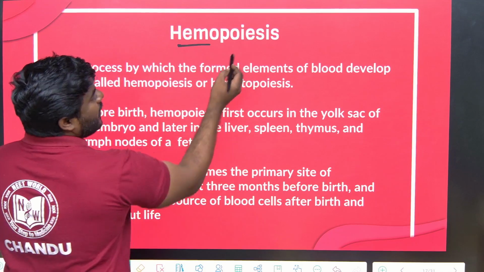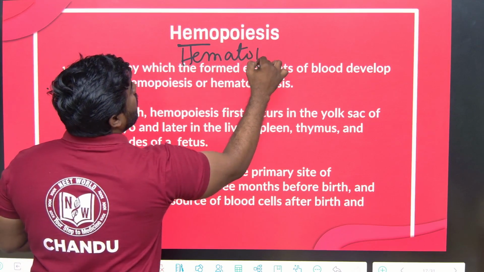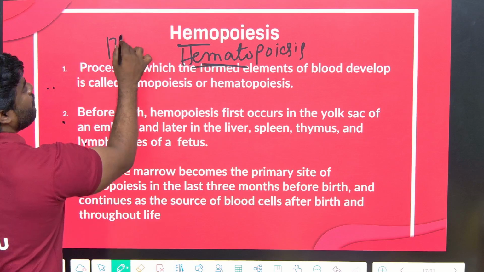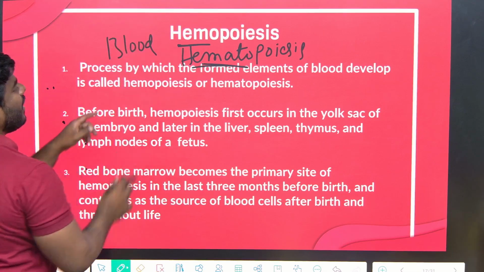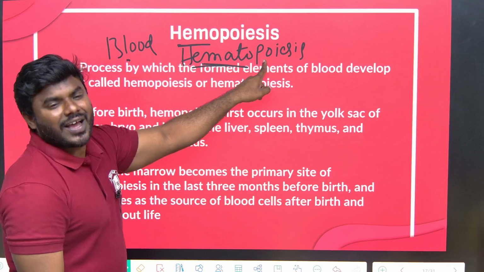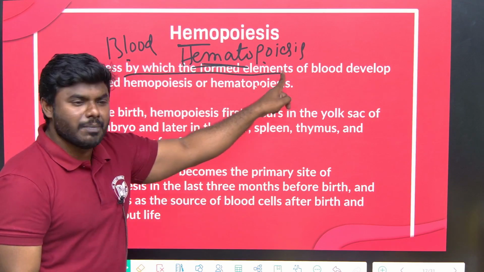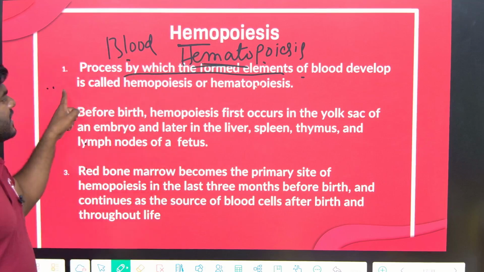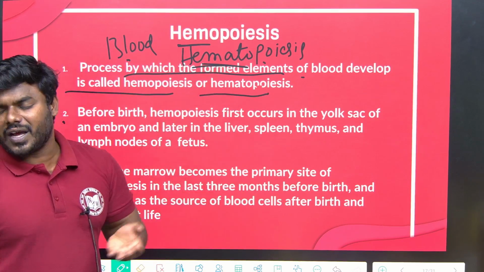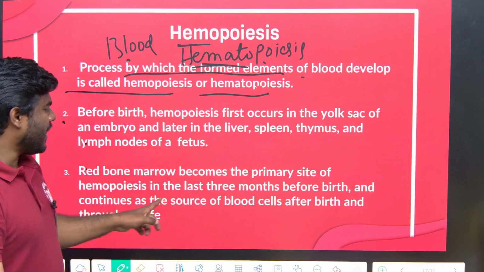What is called hemopoiesis? Sometimes they use the word hematopoiesis. Hem or hemato means blood or red blood cells. Okay, poiesis, production. The process of formation of the formed elements of the blood is called hemopoiesis or hematopoiesis. You all give the straightforward answer now. Where does hematopoiesis occur? Bone marrow. That is the simple answer you will give.